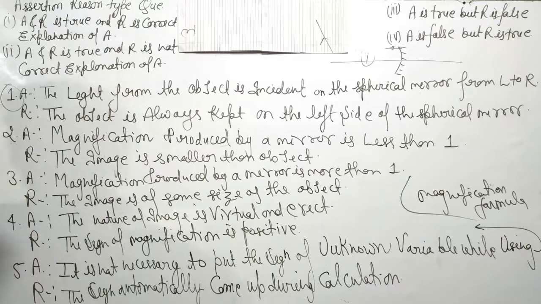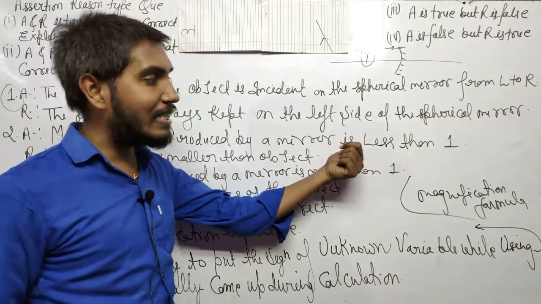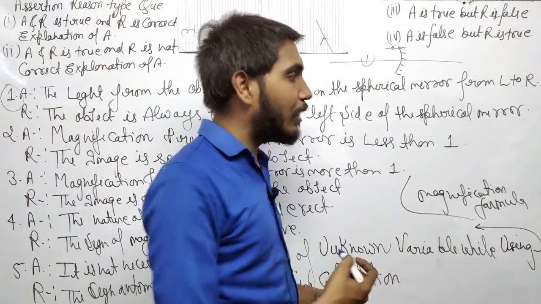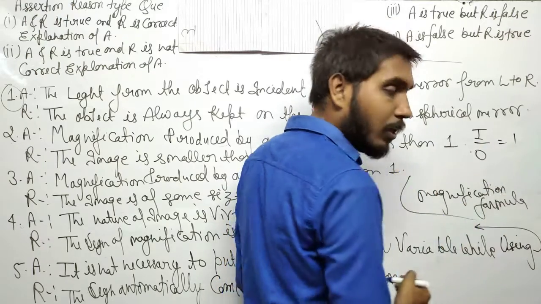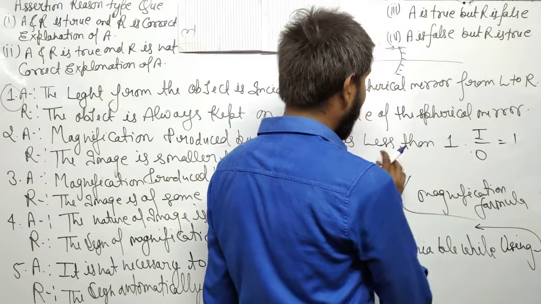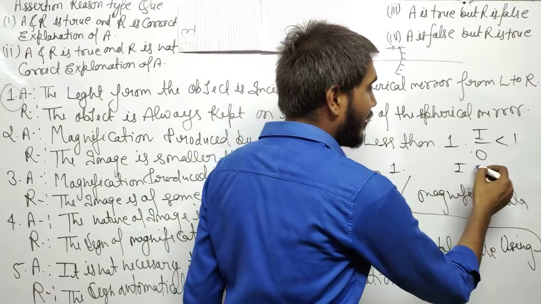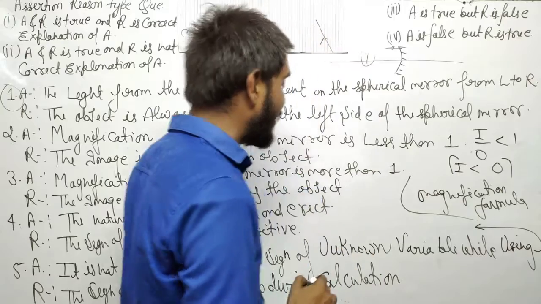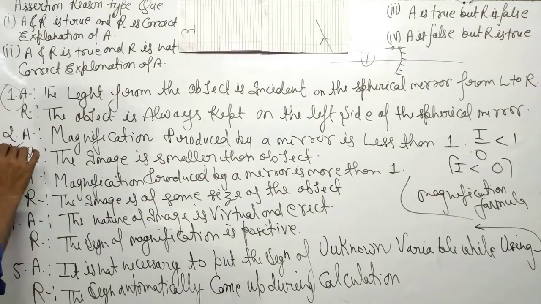Now see the second question. The assertion: magnification produced by a mirror is less than 1. It is right. Magnification is I upon O, that is provided as less than 1. That means the image is smaller than the object. So the assertion and reason both are true, and R is the correct explanation of A.